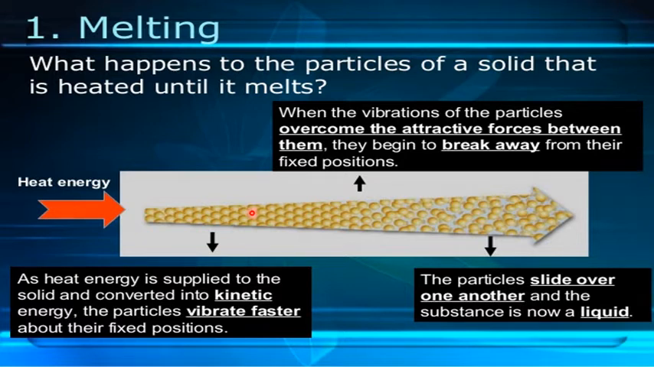So what will happen when you give heat energy to this solid? What will happen to the solid particles? They will break the attractive forces and get more energy, and when they get energy they will start to move. They start to slide over each other. So the substance will become liquid particles and it will become liquid. So the solid particles will change into liquid particles. That is melting. That is what happens to the particles of a solid.